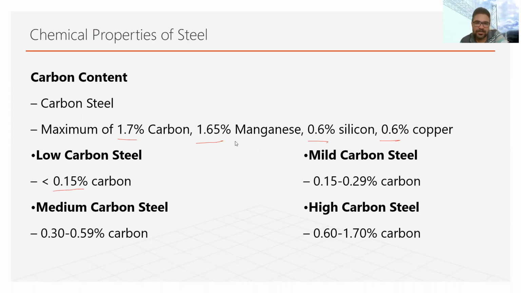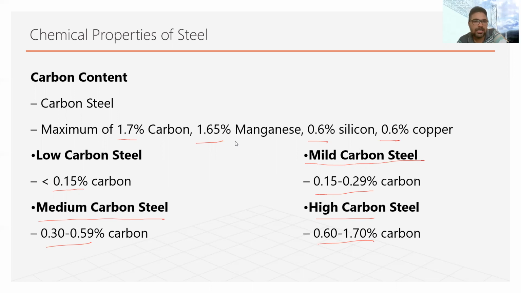If the carbon content is between 0.15 and 0.29%, then it is known as mild carbon steel. If the percentage is between 0.3 and 0.59, it is known as medium carbon steel. High carbon steel is when the percentage is between 0.6 and 1.7%.